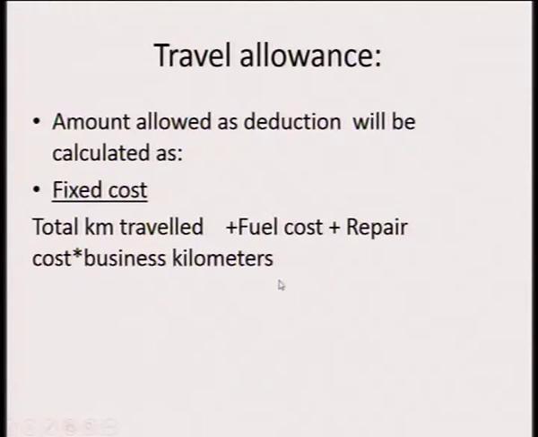Travel allowance: the amount allowed as a deduction in the form of a travel allowance will be determined by taking the fixed cost, the company fixed cost, divided by the total kilometers traveled. Then you add the fuel cost plus the repair cost. Maybe the vehicle or the car that's being used needs some repair. So you add the fuel cost and the repair cost, then you multiply by the business kilometers.